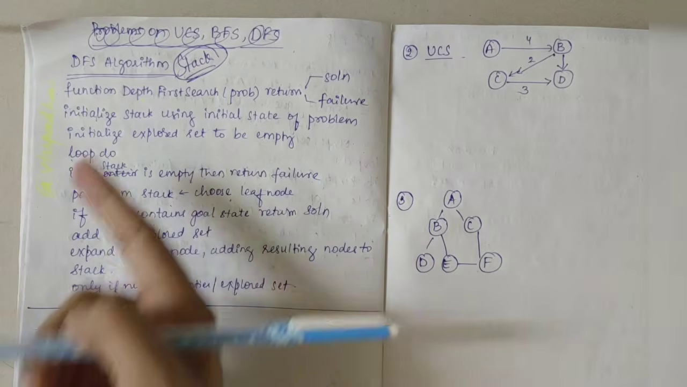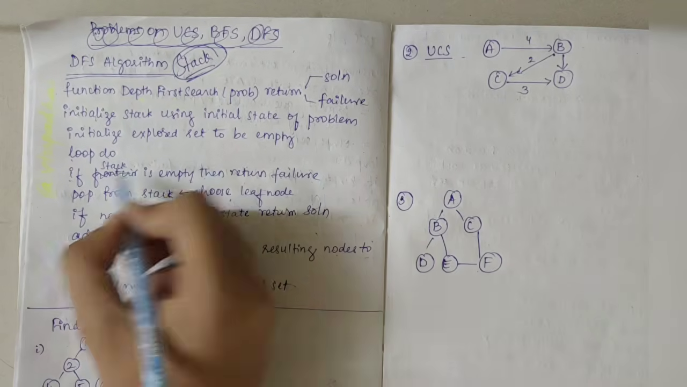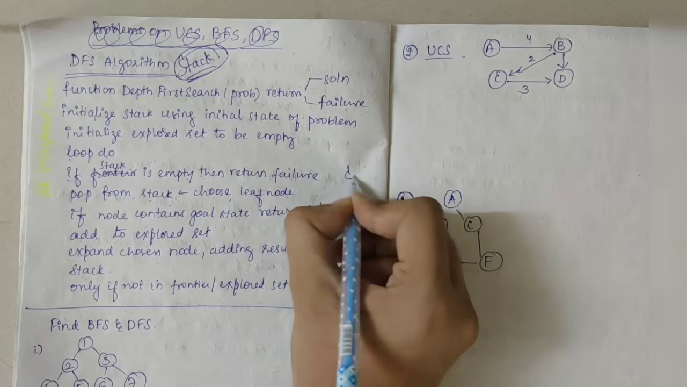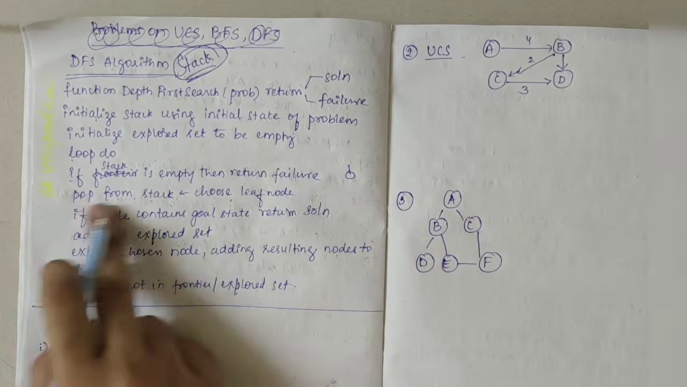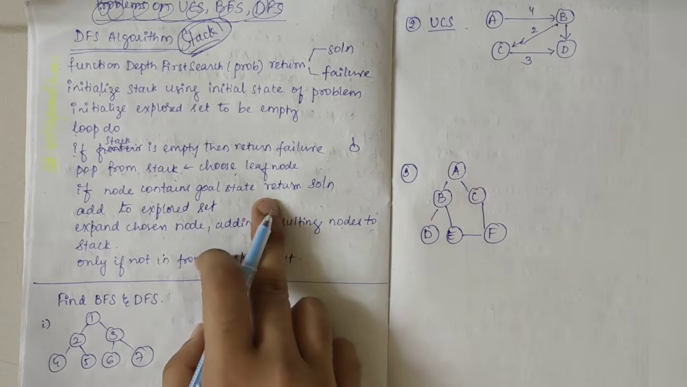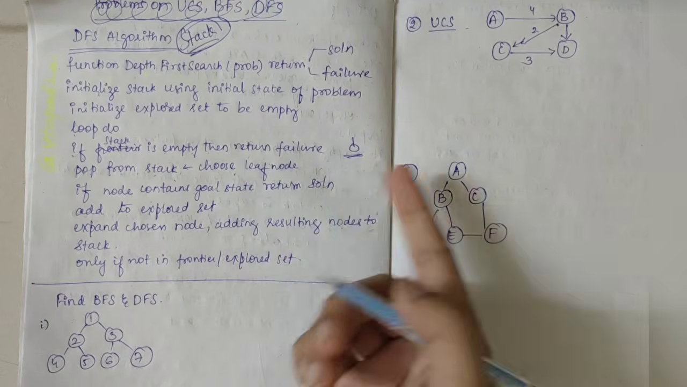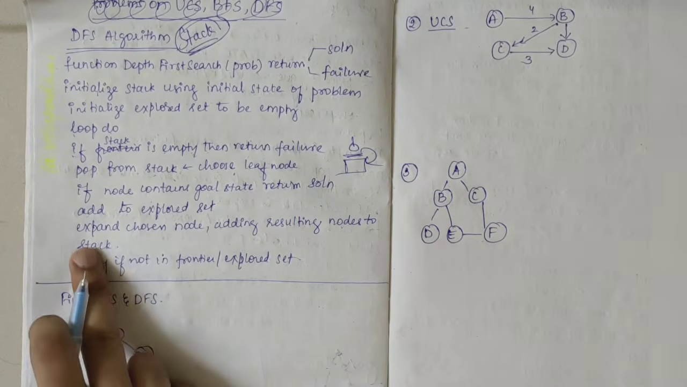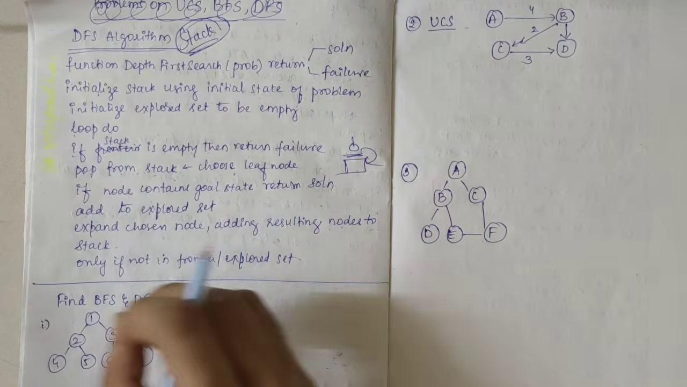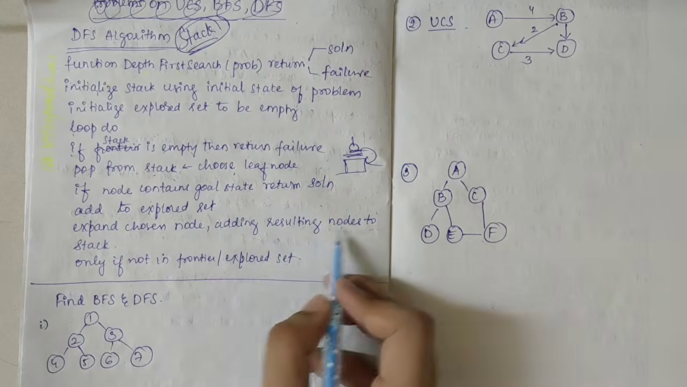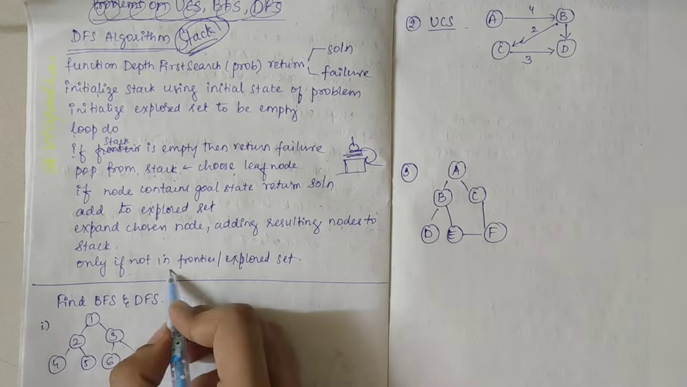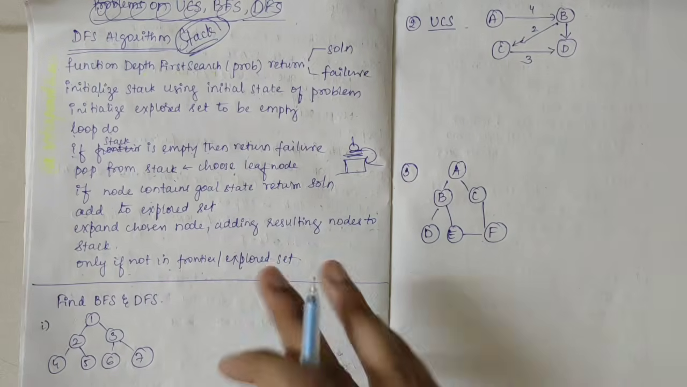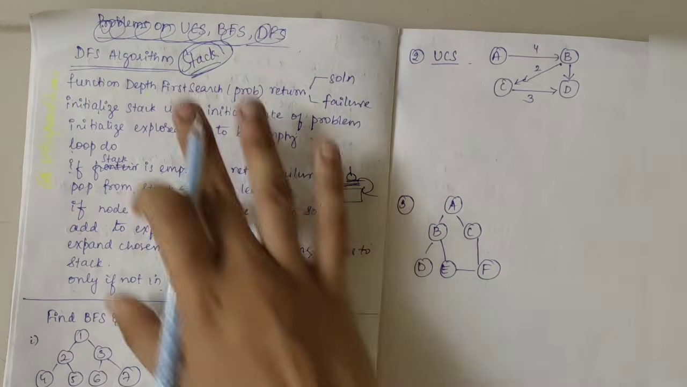Then loop. If the stack is empty, then return failure. Then we choose a leaf node and pop that leaf node from the stack. If the node contains the goal state, then you have obtained the solution, give the solution. After that, add it to the explored set. If not, expand the chosen node, adding resulting nodes to the stack, only if the node is not in the frontier or explored set. You keep repeating this until you reach the goal state. So this was about the DFS algorithm.